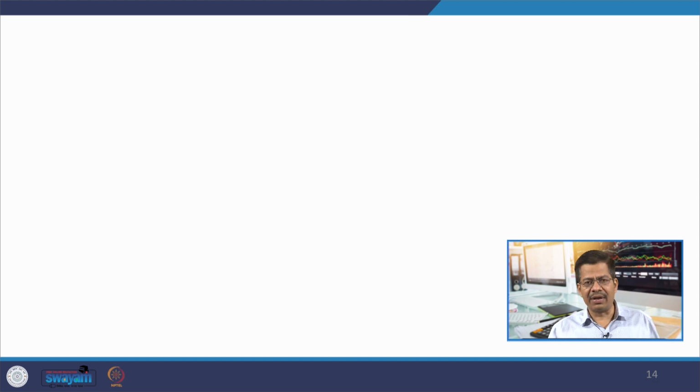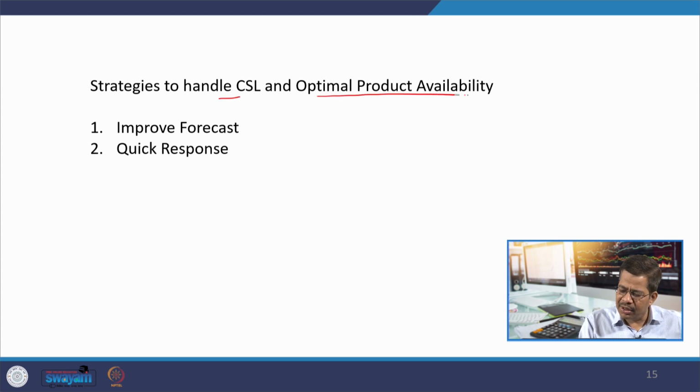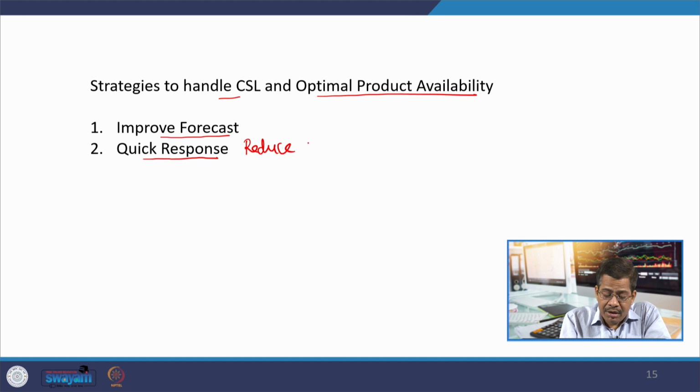Now, going further, after this entire discussion, what are the strategies available for us to handle the CSL and optimal product availability? Ultimately, the purpose is improving the decision making, and for that purpose comes the role of analytics. We have to improve our forecast and reduce our lead time. Reduce lead time, that is one aspect. Improve forecast means reduce the standard deviation of demand data.